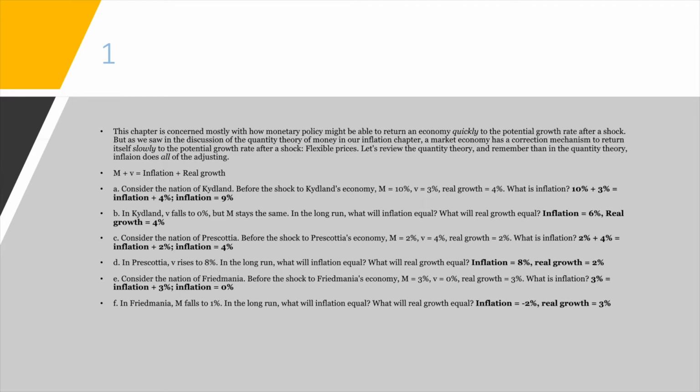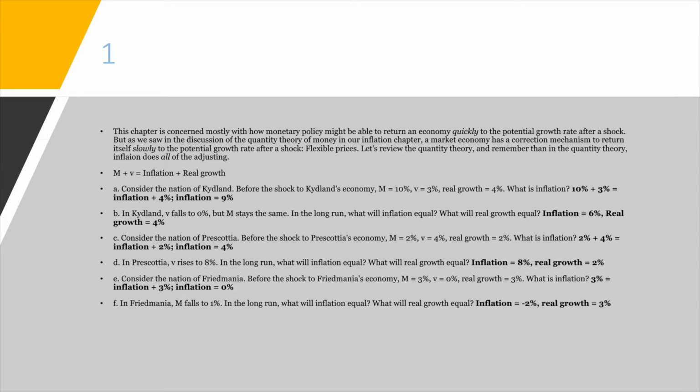Part C, consider the nation of Prescotia. Before the shock, M equals 2, V equals 4, and real growth equals 2. What would inflation be? 2 plus 4 is 6, and 6 minus 2, which is the real growth rate, would equal 4, so inflation would equal 4%. And in Prescotia, with the shock, V rises to 8%. In the long run, what would inflation equal? What would real growth equal? Real growth equals 2, which is the normal, which was the previous rate, but then inflation would increase to 8%.